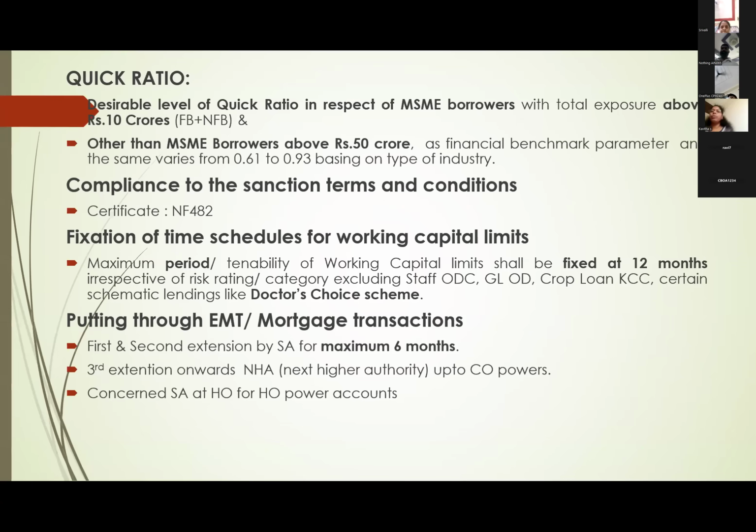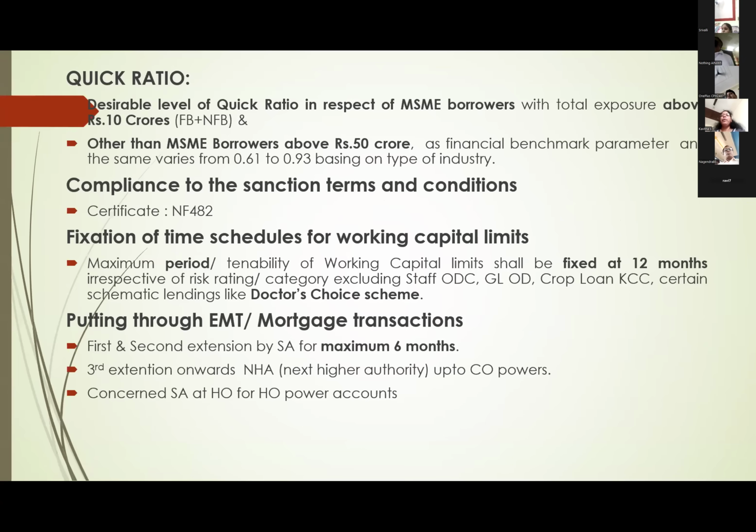Quick ratio. Earlier, this quick ratio was not considered for any sanctioning. But 2 years ago, Reserve Bank told us to also observe this desirable level of quick ratio. Right? What is the quick ratio again? Current assets minus inventory, that is immediately encashable current assets, divided by current liabilities.